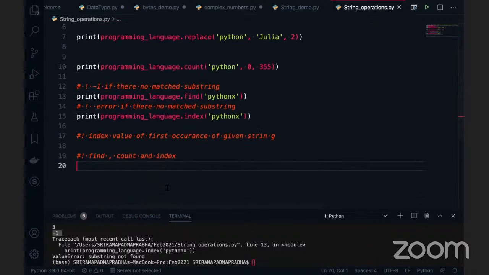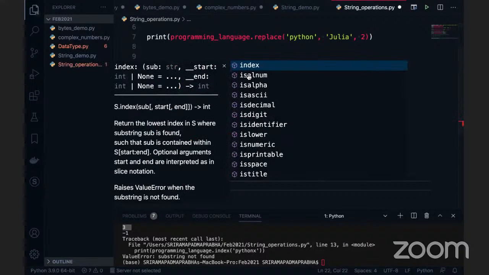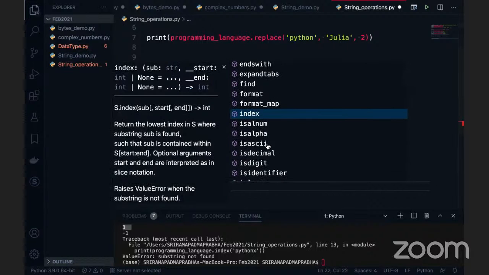But functions and all we'll talk about later. Okay, and there are so many functions we have here. For example, you can take a programming language dot, and there are these is functions, which always return true or false. But okay, just think about this: is number, is alphabetical, numbers.